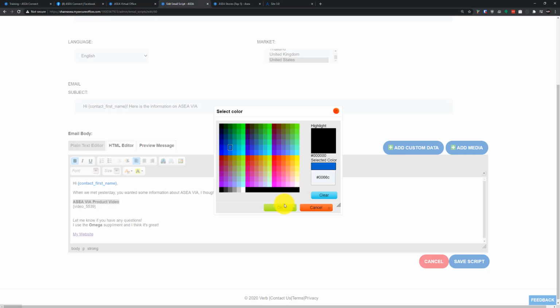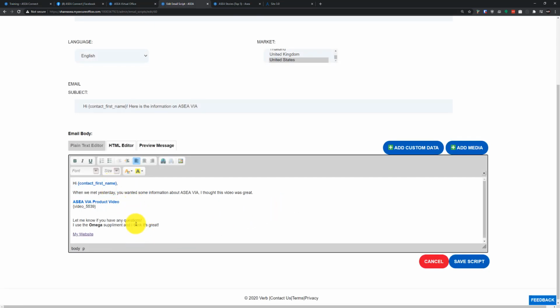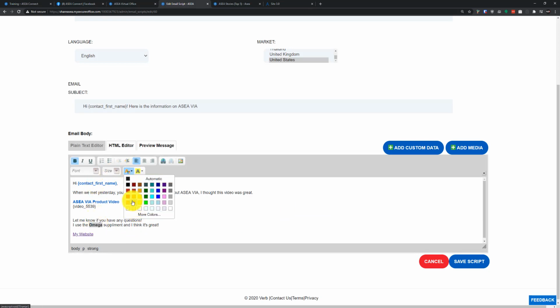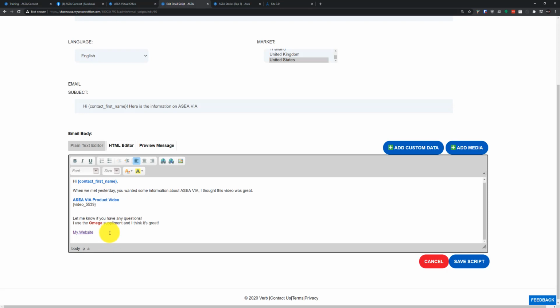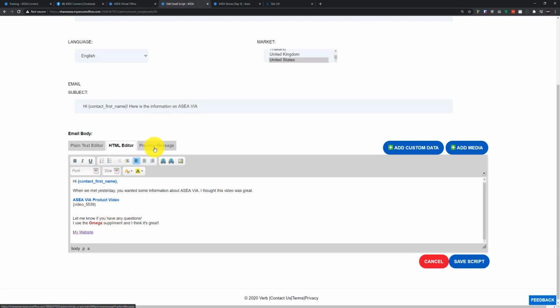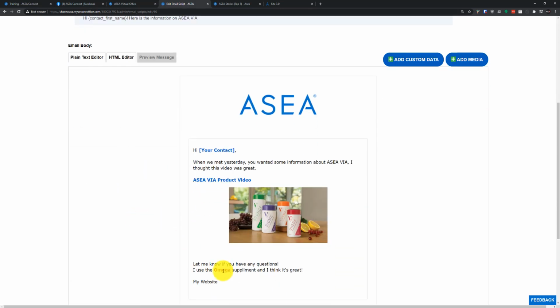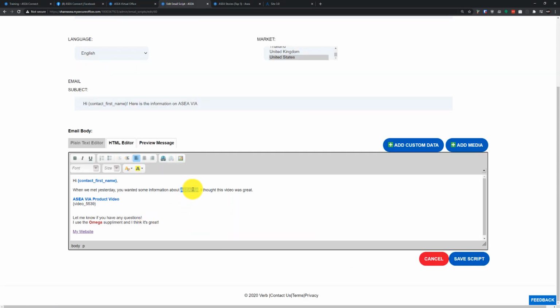I think that's the close one there. So you can adjust all of your email templates however you'd like, and since the omega is red, I like to kind of make it look like that. So if I go to my preview message here, you can see my email template is starting to look nice. Go back to my plain text editor.